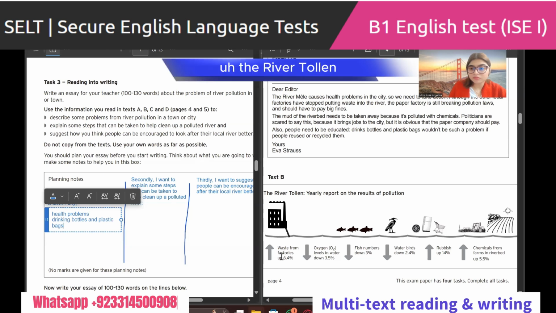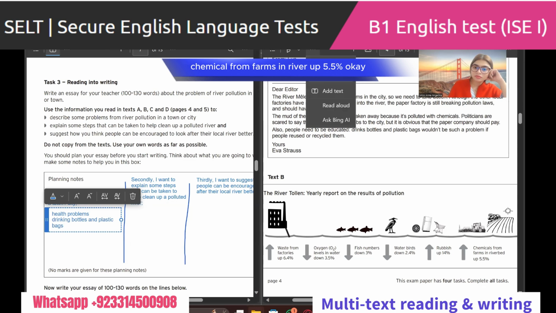The river Tolan yearly report on the result of pollution. Waste from factory up 6.4%, oxygen level in water down 3.5%, fish numbers down 3%, water birds down 2.4%, rubbish up 14%, chemicals from farms in river up 5.5%.